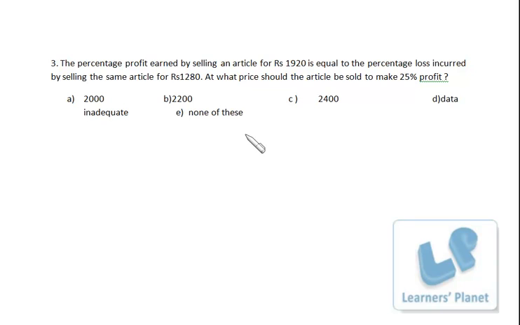I assume the cost price is X. Then the percentage profit or loss, I assume it to be P%, so X plus P% is equal to 1920, and X minus P% is equal to 1280. So 2X is equal to 3200, so X is equal to 1600. That means the cost price is 1600. Now 25% profit is required, so 1/4 of 1600 is 400. So the selling price must be 1600 plus 400, 2000 rupees. Okay.